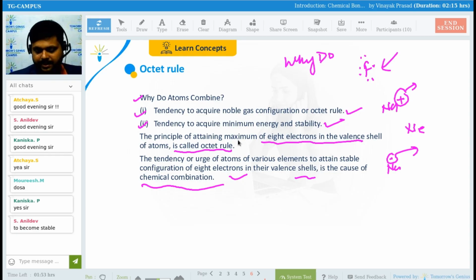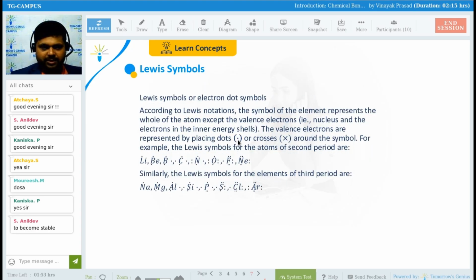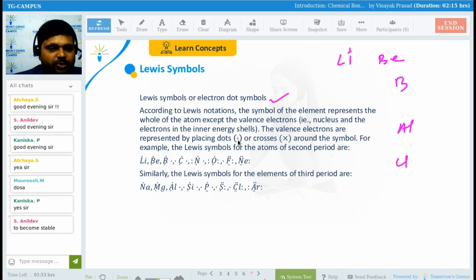Now, coming to the next slide, guys. So now I'm going to show you some Lewis dot structures, or Lewis symbols, or electron dot symbols. If I draw lithium, beryllium, boron, aluminum, or let's suppose chlorine, will you be able to draw the Lewis dot? Lewis dot means whatever valence electrons you have, you draw them with dots.